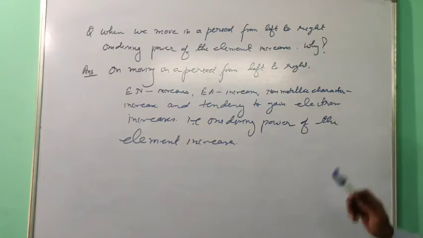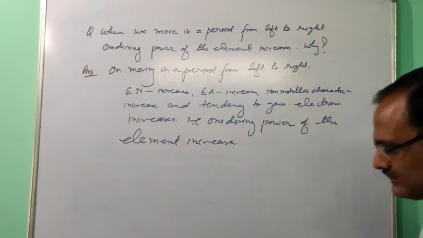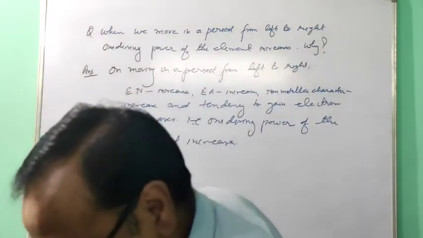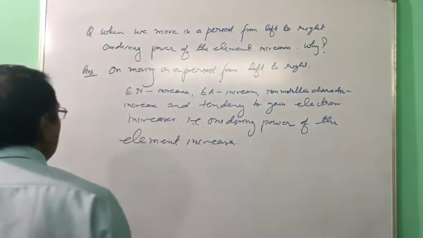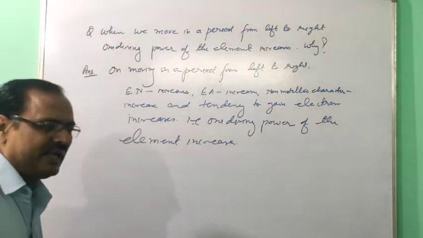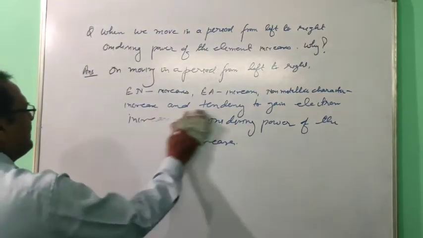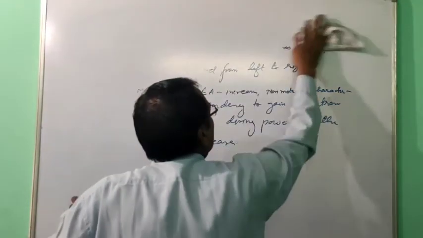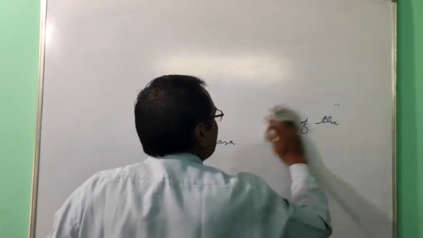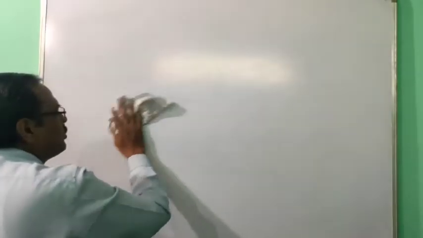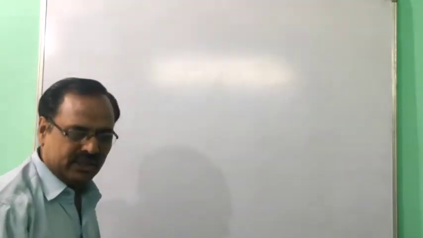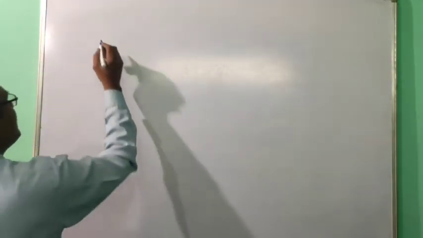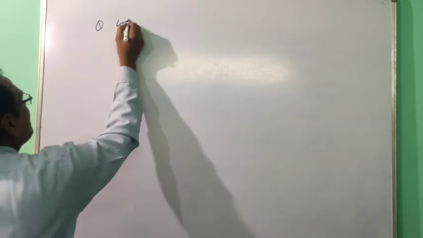That is, oxidizing power of the element increases. In the same way, the question can be asked: when we move in a group from top to bottom, reducing power of the element increases. This is the next question.